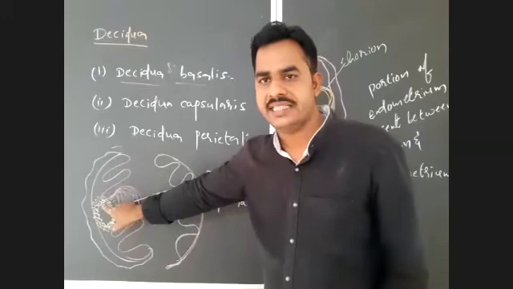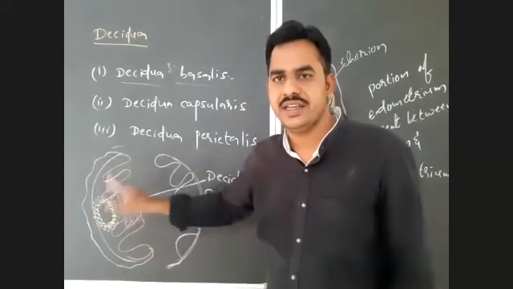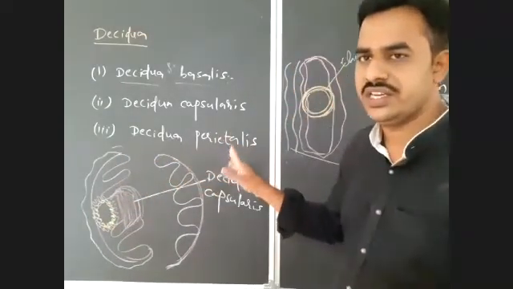Except this region, where the placenta is formed. One thing you should notice here carefully.